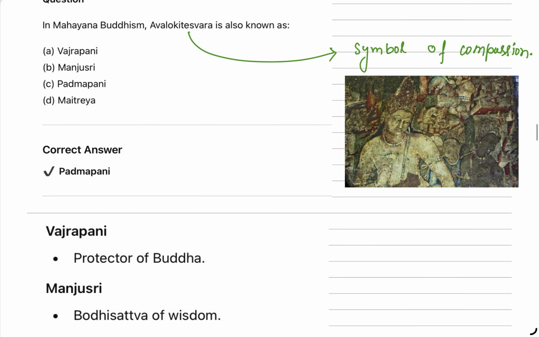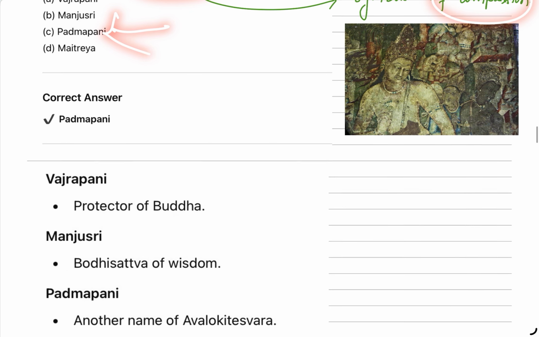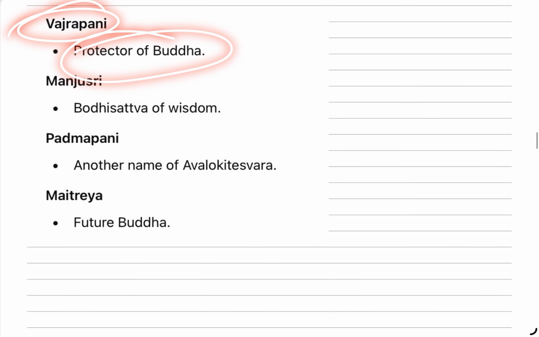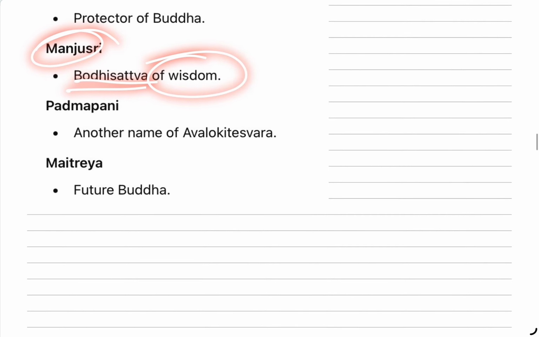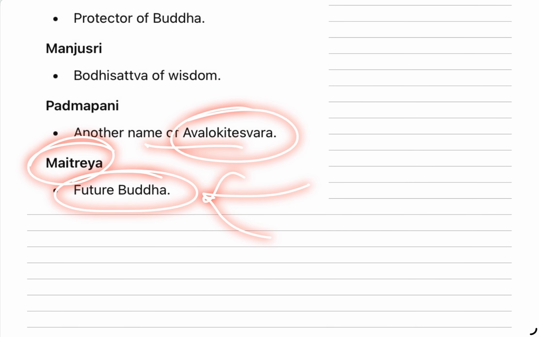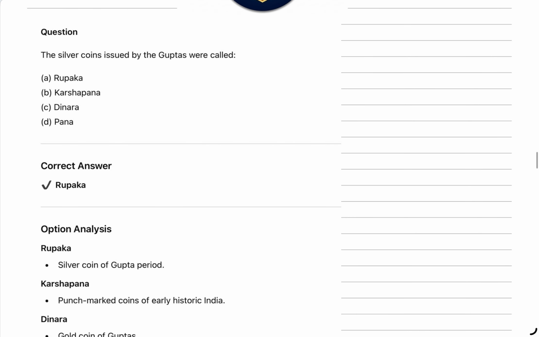So we have seen Avalokitesvara, Padmapani is his other name, he was the symbol of compassion. Then Vajrapani is the protector of Buddha. Then Manjushri, symbol of wisdom, he is also a Bodhisattva. Padmapani is another name of Avalokitesvara, and Maitreya is the future Buddha. This question has been asked in some UPSC exam.